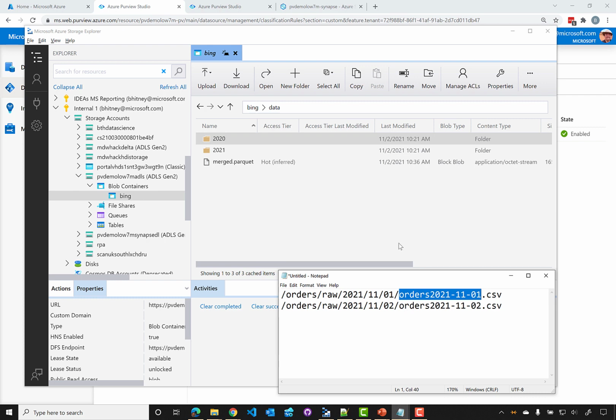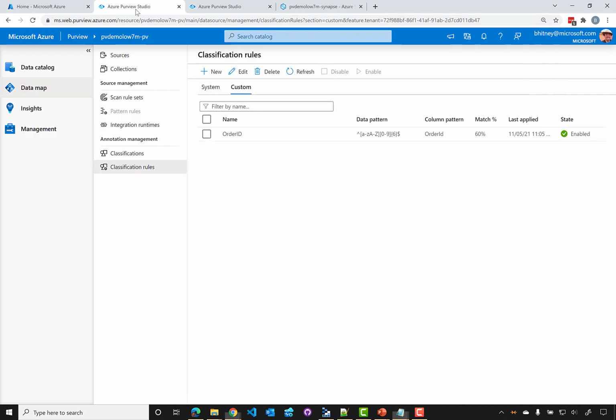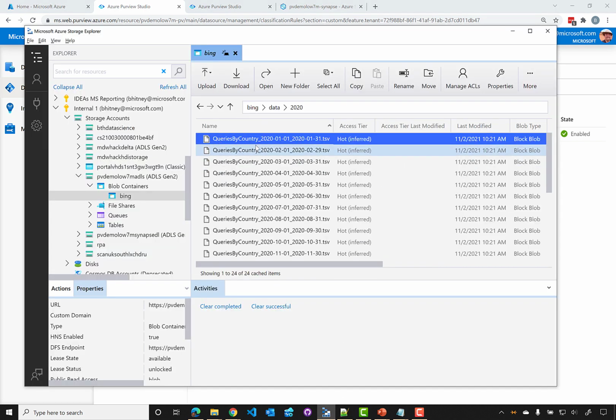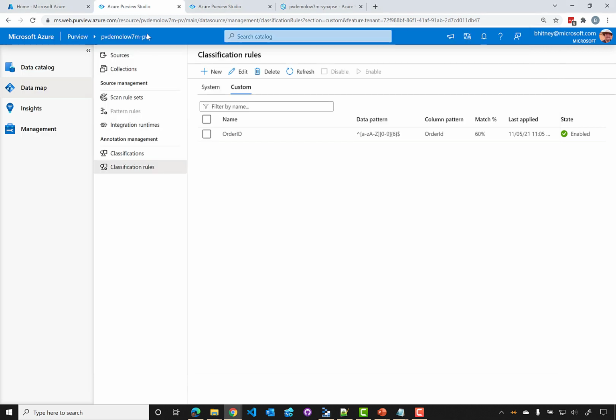And so what's important in Purview is that it understands specifically that all of that data is really part of the same collection, right? So if we get down into the data lake, queries by country should be one asset that is made up of all of these files. We don't want to see n number of queries by country files. And so that concept is called a resource set. Now by default, the data lake scan rule set accounts for that because it has matching patterns to know to look for days and repeating names and so forth.